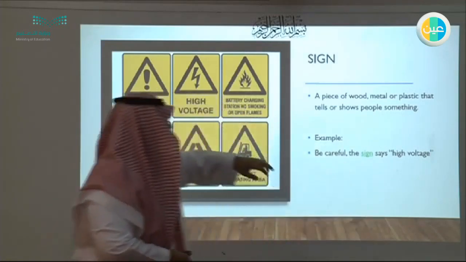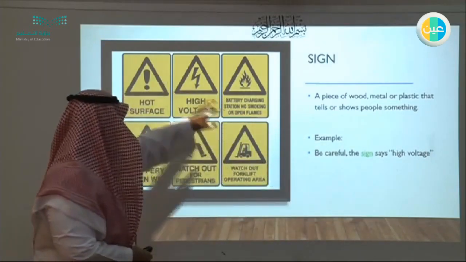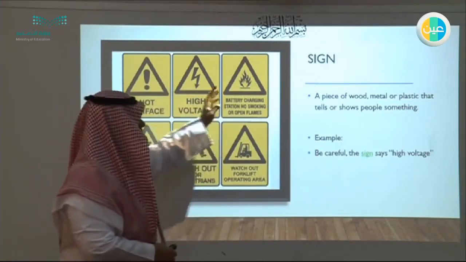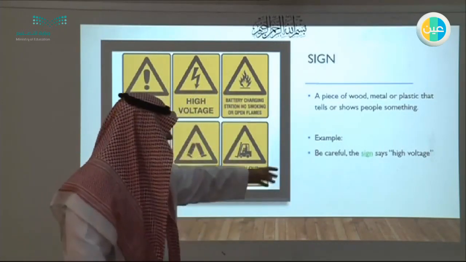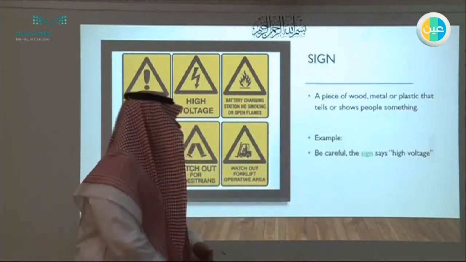For example, be careful. The sign says high voltage. You can see these are signs like hot surface, high voltage, battery charging. So be careful. The sign says high voltage.